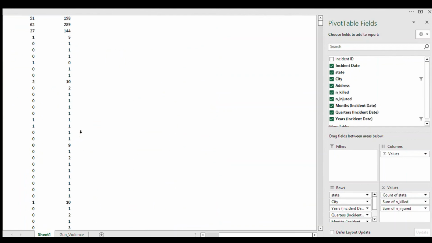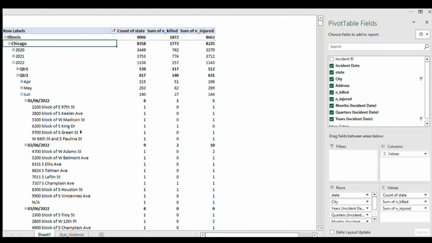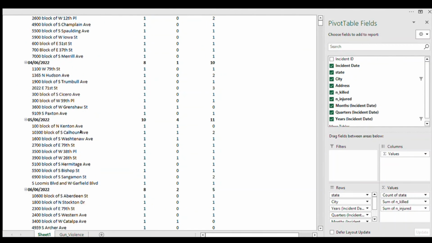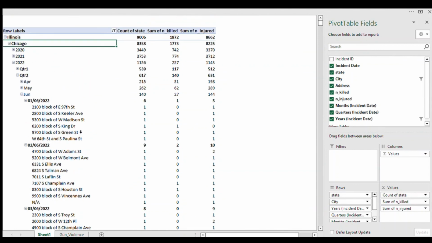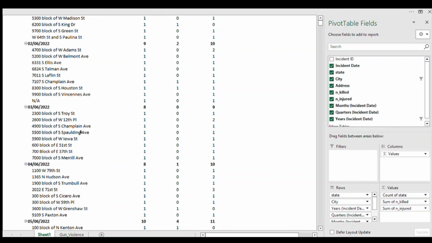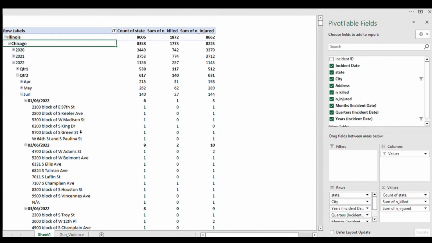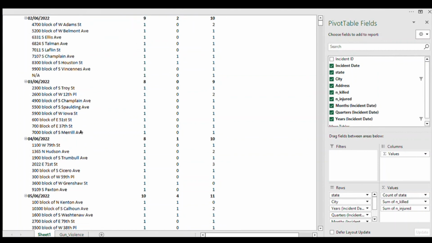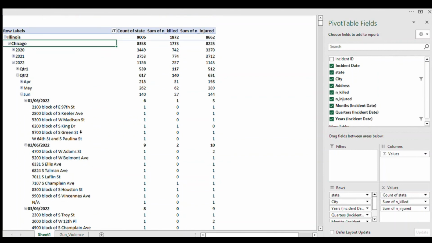So this is how I've been able to summarize this data set using pivot table. There are a lot of ways you can summarize data sets: SQL, Power BI. You can create visualizations with the data set, but I just decided to summarize the data set using pivot table. You don't see a lot of people using this to summarize or analyze the data set, but I just wanted to try something different.